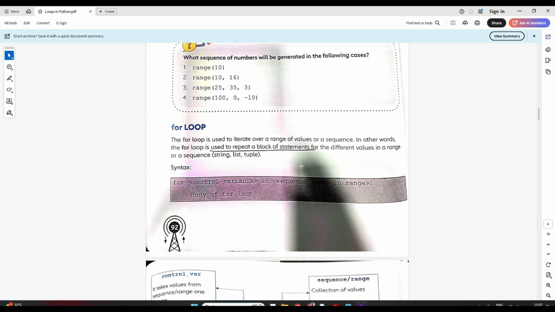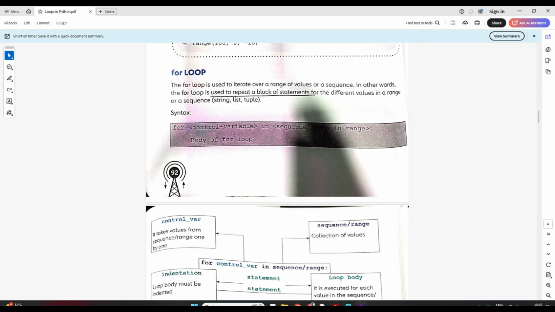Okay, students, now let's move on to the for loop. Let's try to understand it. It's very simple if you understand. There are no complications. If you understand, it becomes very simple. It's a cakewalk.